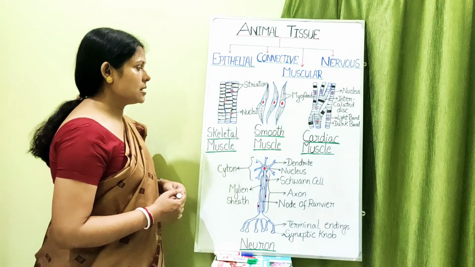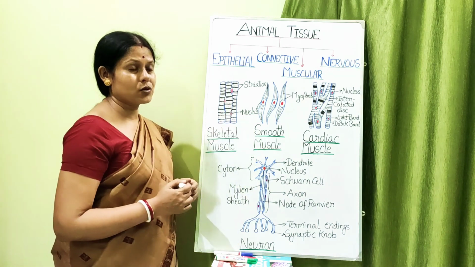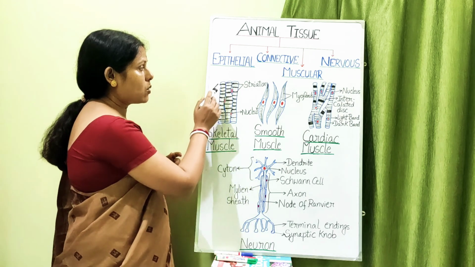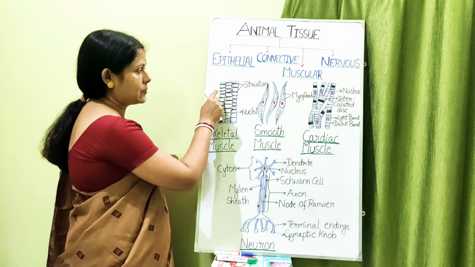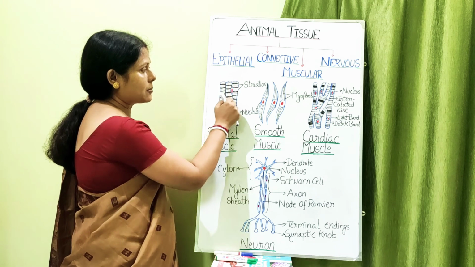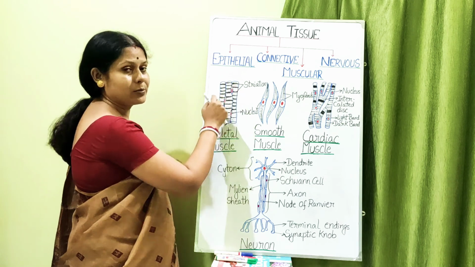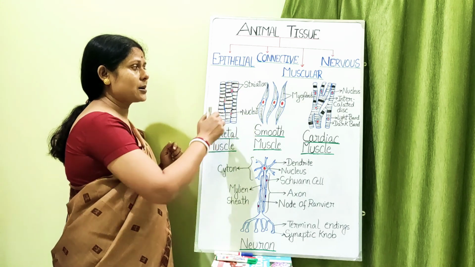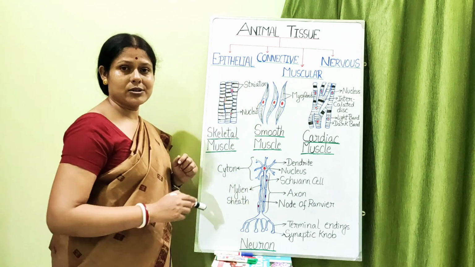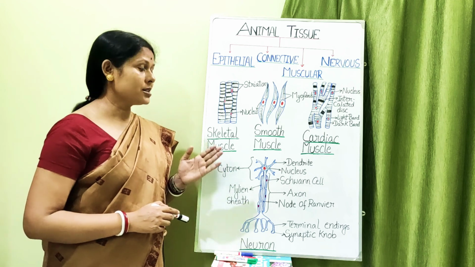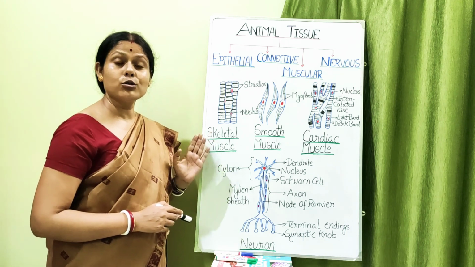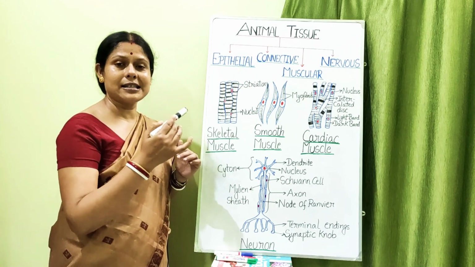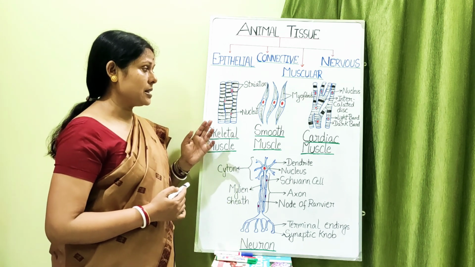And if you see these muscles under the microscope, you will find these are cylindrical in structure with alternate light and dark bands. Here this black represents the dark bands, and in between the black, this white portion represents the light band. Now these light and dark bands are known as striations. And as a result of it, the skeletal muscles are also known as striated muscle. Why? Because they have alternate light and dark bands present in them.